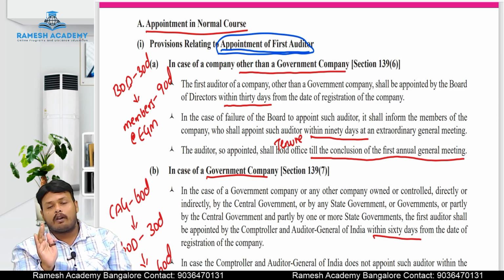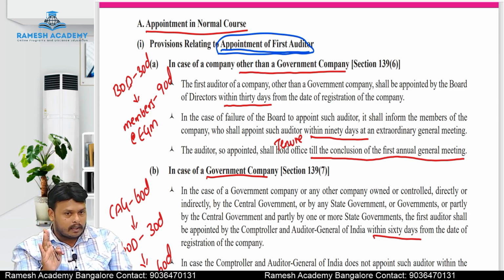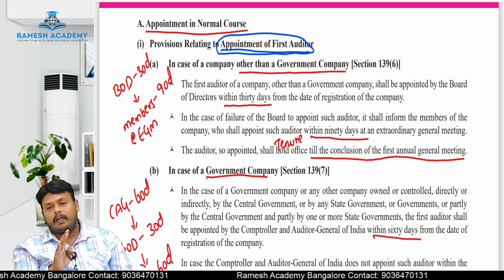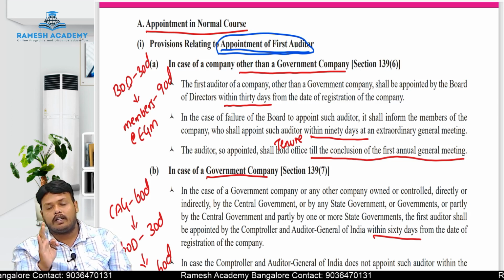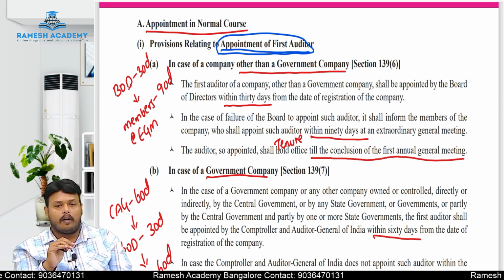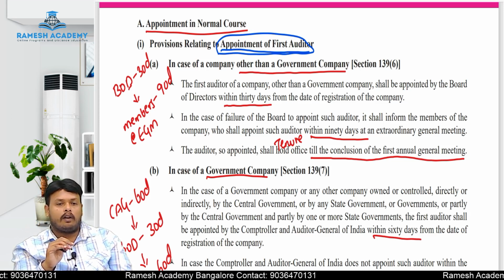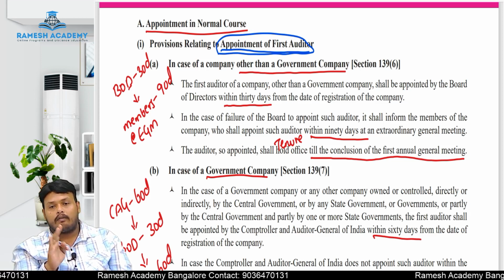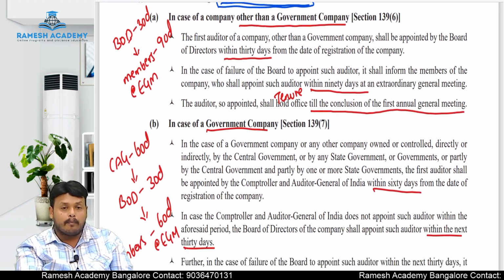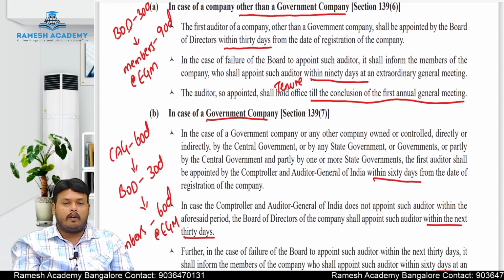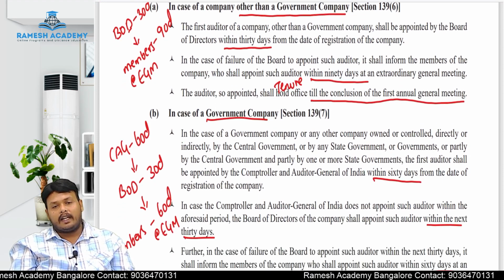In the case of a government company, who will be appointing the auditor? In the case of a government company, the authority is the Controller and Audit General. The Controller and Audit General will be appointing an auditor within 60 days from the registration of the company. Suppose the Controller and Audit General fails to appoint the auditor, next the board of directors will be informed.